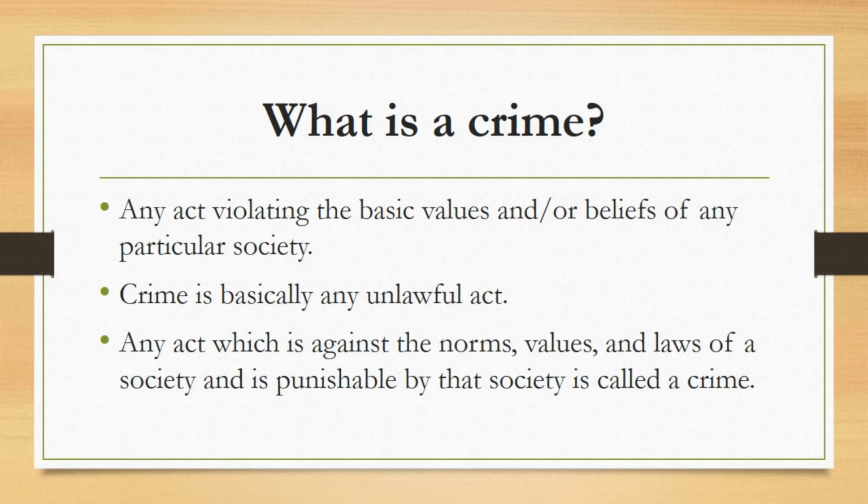These rules and the punishment on their violation are usually determined by the criminal code of a country. So, any act which is against the norms, values and laws of a society or a country and is punishable by that society or a country is called a crime.